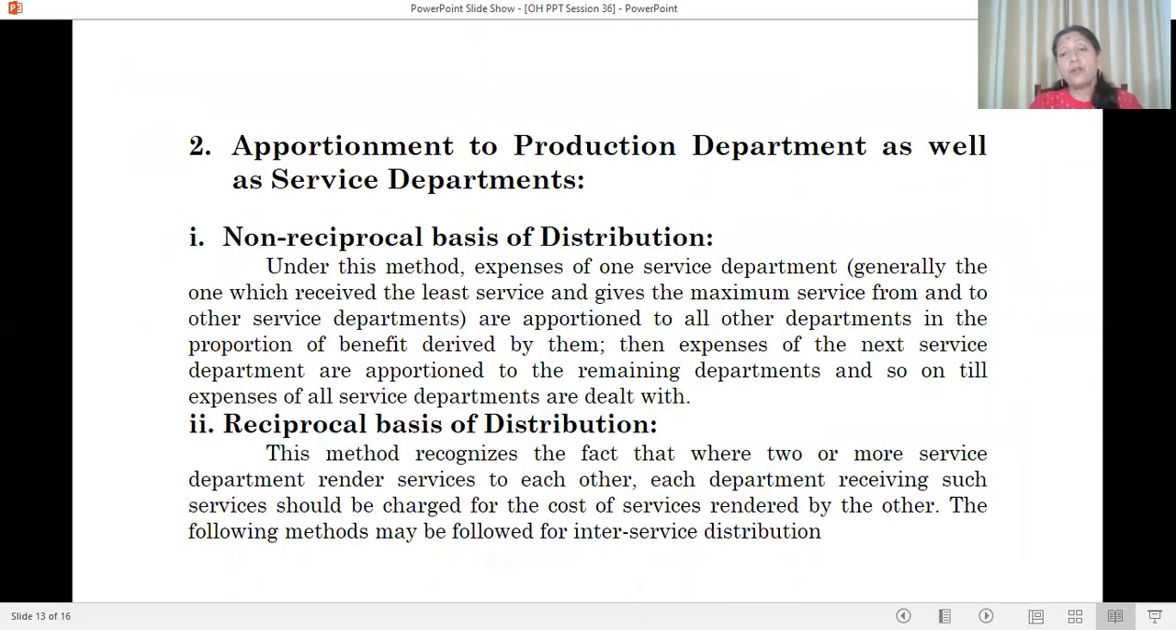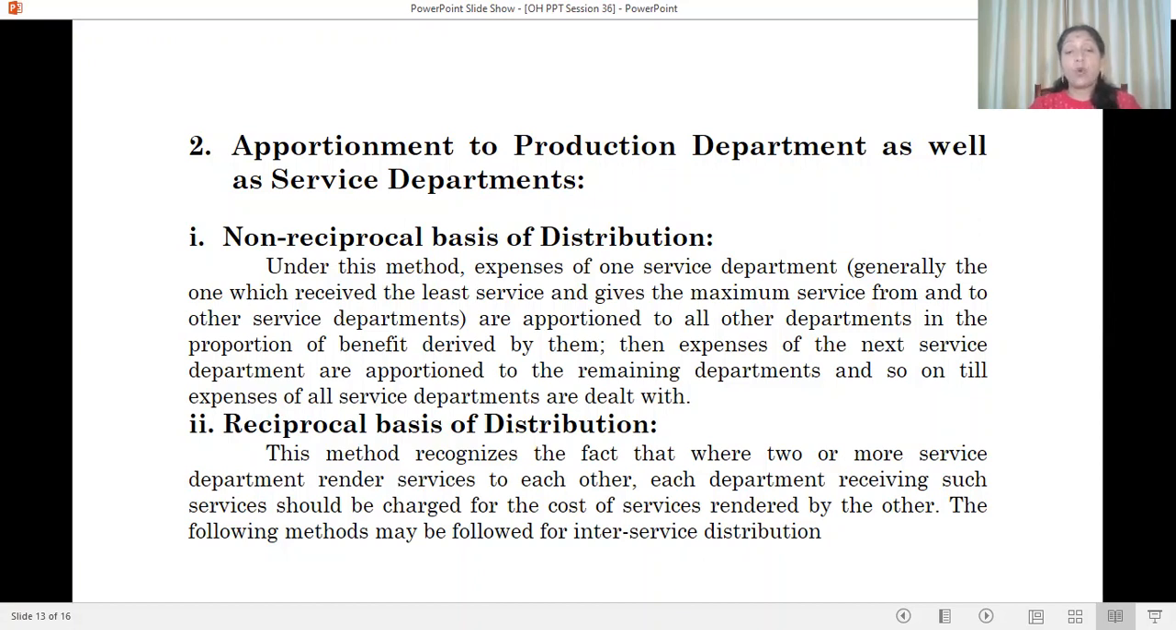Next is apportionment to production departments as well as service departments. Here there are two types, which I already told in the picture: non-reciprocal basis of distribution and reciprocal basis of distribution. In the non-reciprocal basis, expenses of one service department are apportioned to all other departments in proportion to the benefit derived by them. Then expenses of the next service department are apportioned to the remaining departments, and so on, till expenses of all service departments are dealt with.